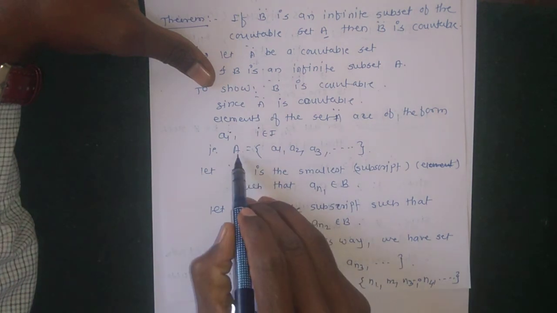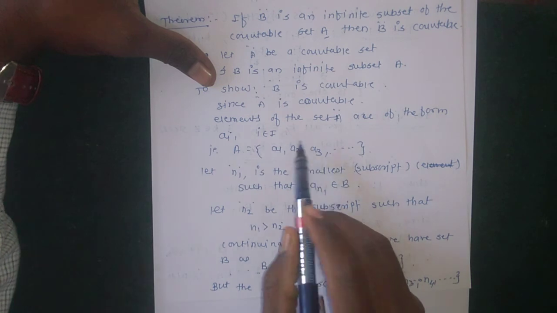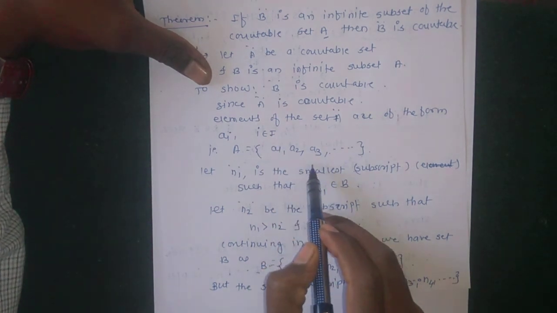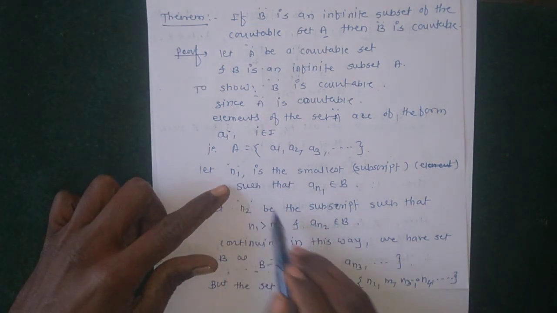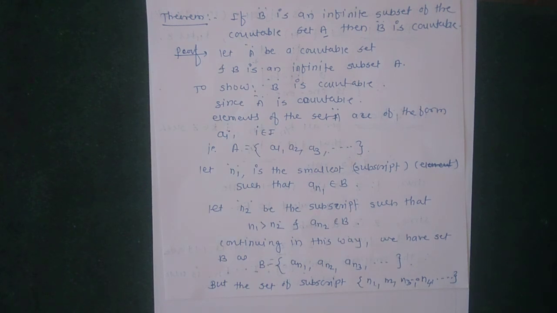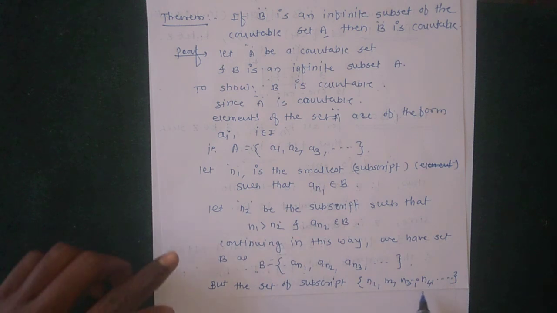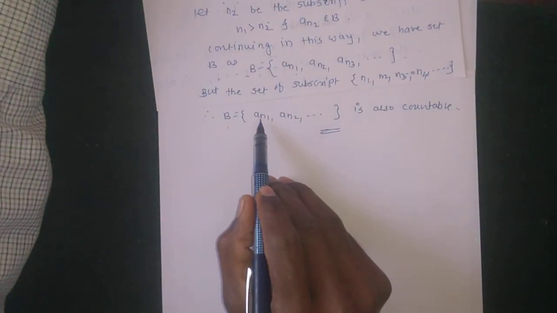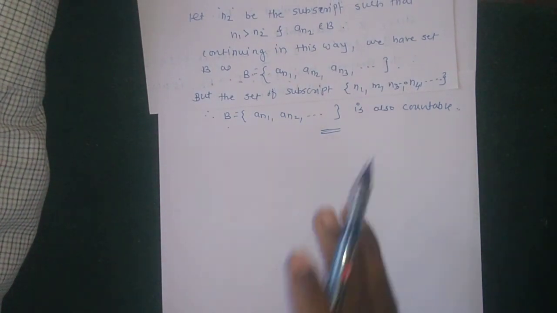A contains elements a1, a2, a3, and n1, n2 are subscripts, meaning some notation of those elements. So we get a_n1, a_n2, a_n3, which is a countable set. So B contains elements of the form a_n1, a_n2, and so on, and therefore B is a countable set. This is a very simple proof.